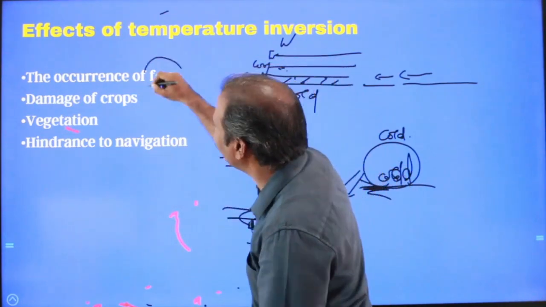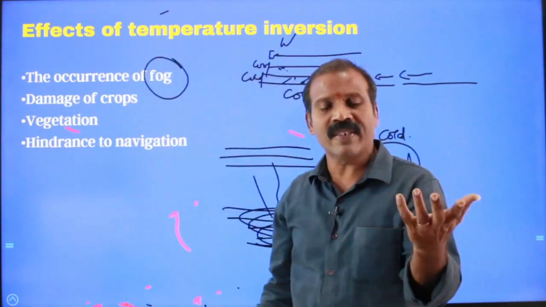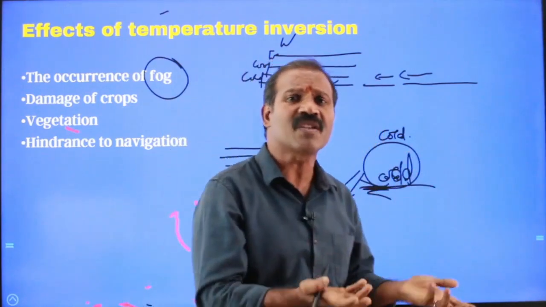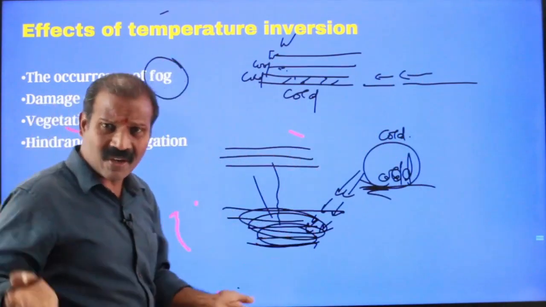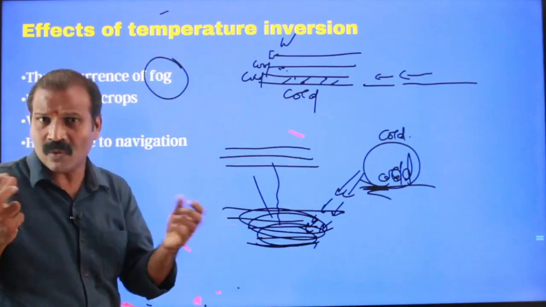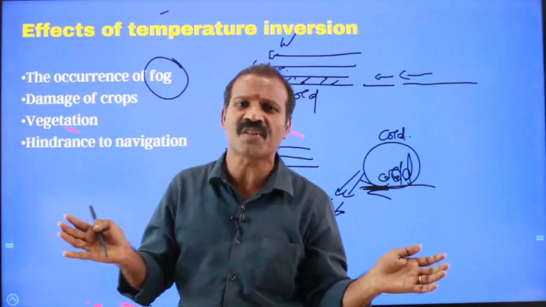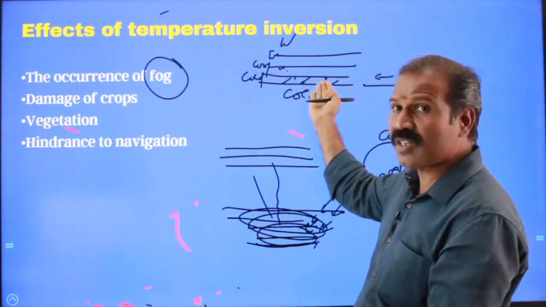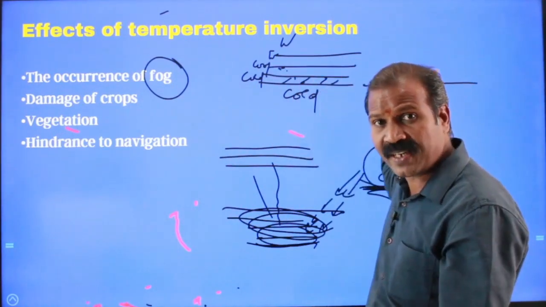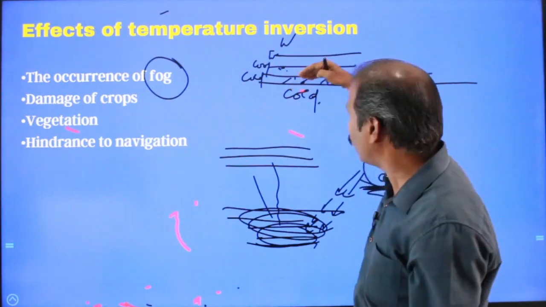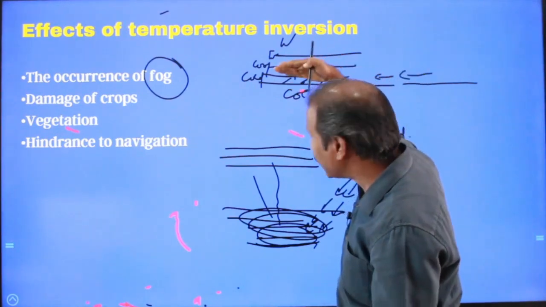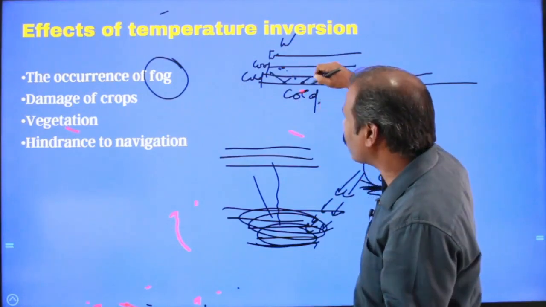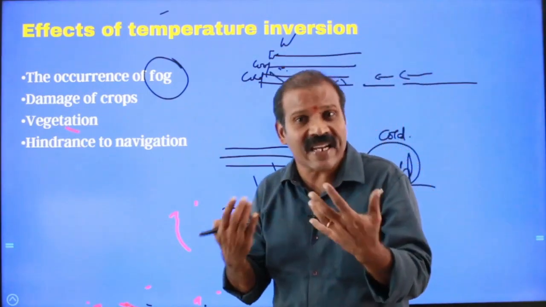phenomenon called fog. So see, whatever the inversion may be, whether it is a ground inversion or marine inversion or frontal inversion or valley inversion, whatever the inversion might be. So for example, if you take marine inversion, the warm and moist air which invades towards the cold ground would be cooled from below, so that the lowermost layer becomes colder air.